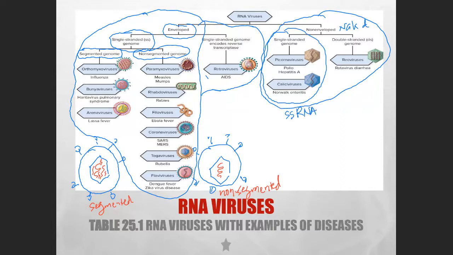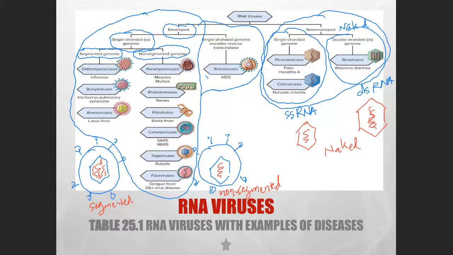And the least common one will be the one that carries double-stranded RNA. So this one is going to be like this, double-stranded RNA, and this one will be just single-stranded RNA. No envelope, because these are naked viruses or non-enveloped viruses.